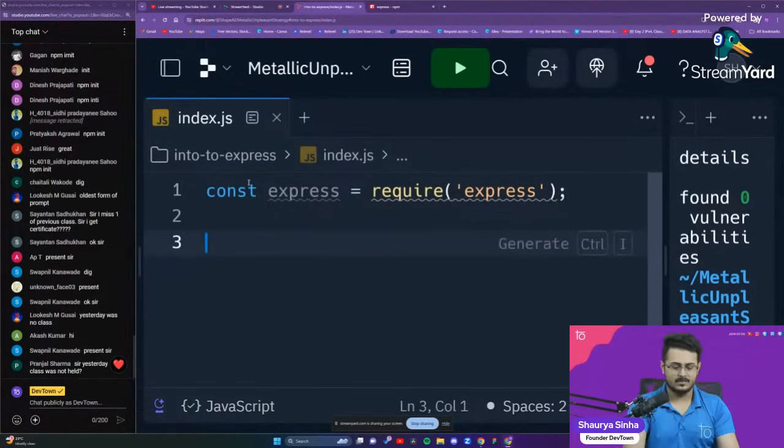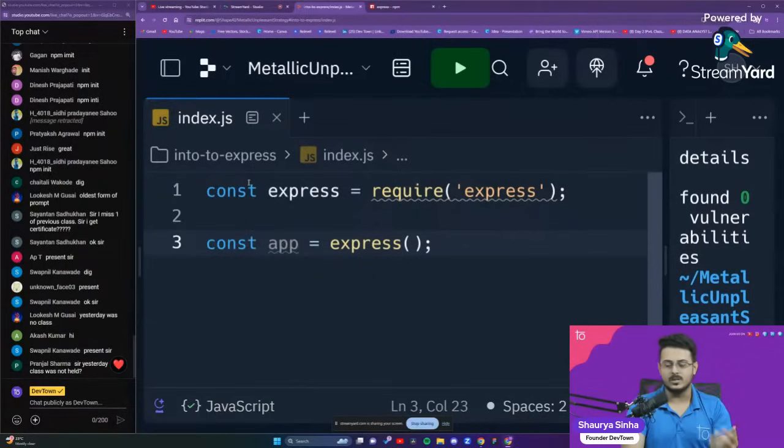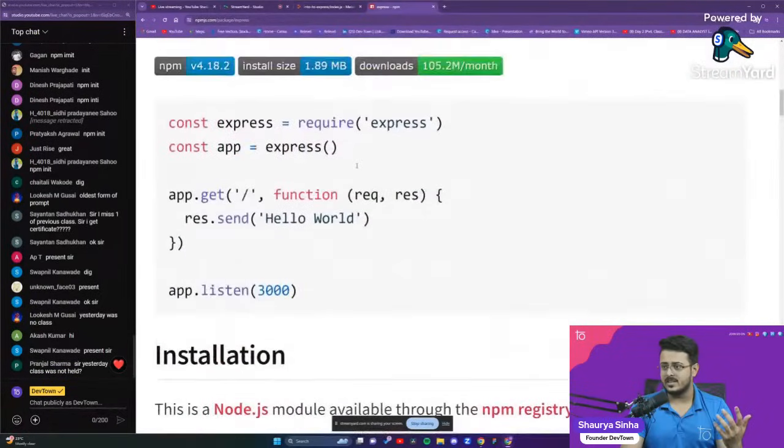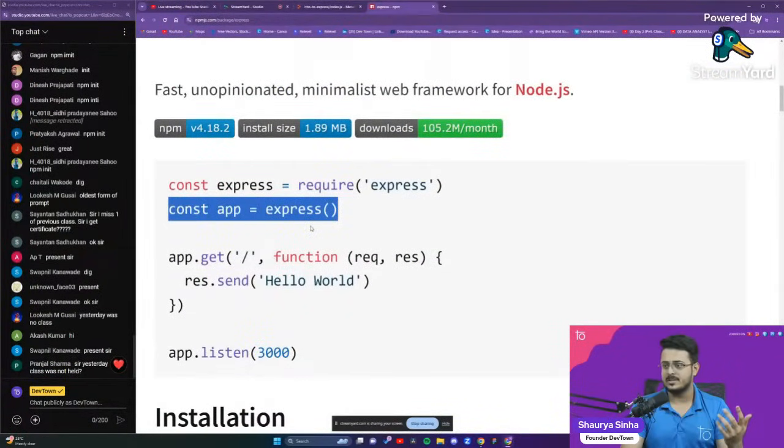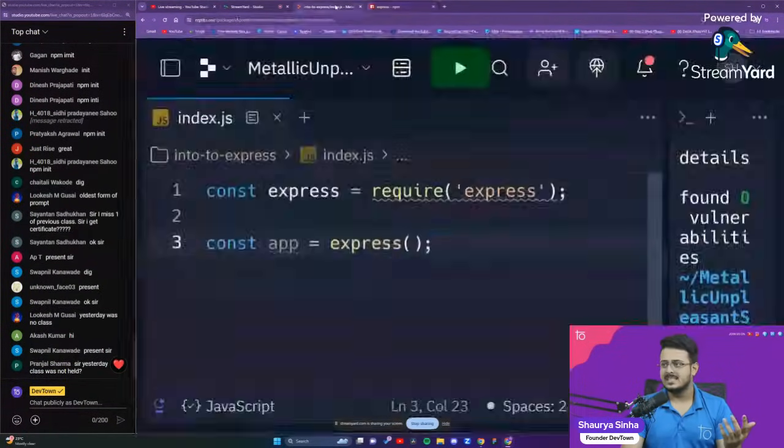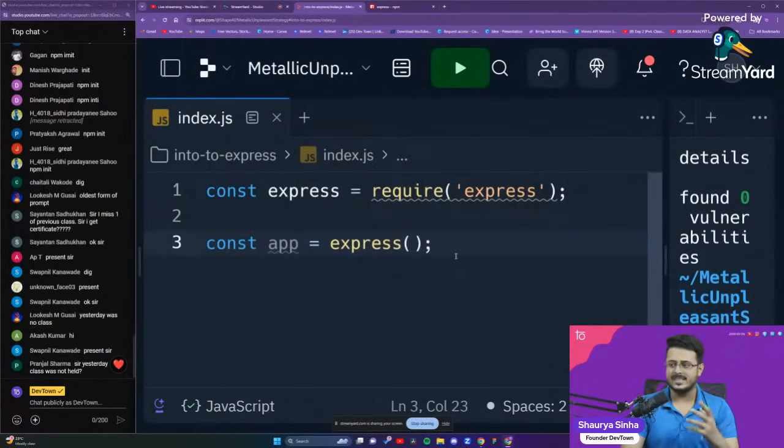That is const app equals express. If you go to any examples, even right over here when they give an example, as you're able to see, const app equals express. This is done almost every single place. We rename our express as app because that is usually the convention that we follow, and we don't have to write express again and again.